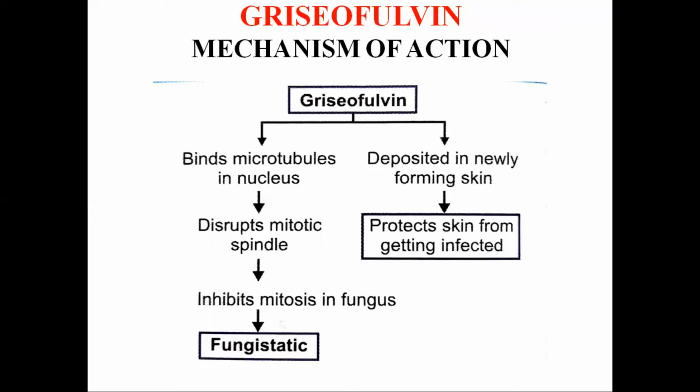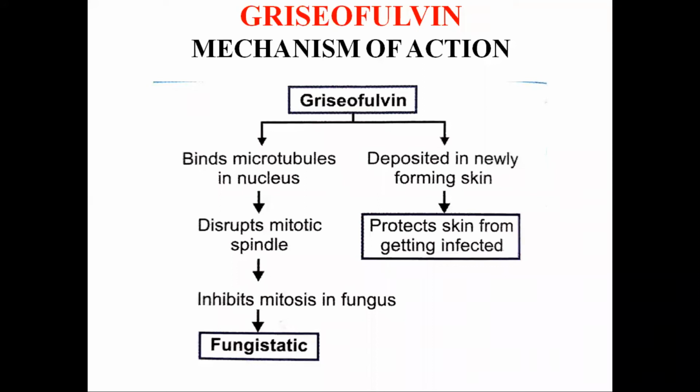And on the other side, we can see that griseofulvin is deposited in the newly forming skin. Because griseofulvin is given orally, through the circulation, once the drug gets deposited in the skin, it prevents the fungal invasion of the keratin. Because it has the fungistatic action and not the fungicidal action, the newly formed keratin is not invaded by the fungus.